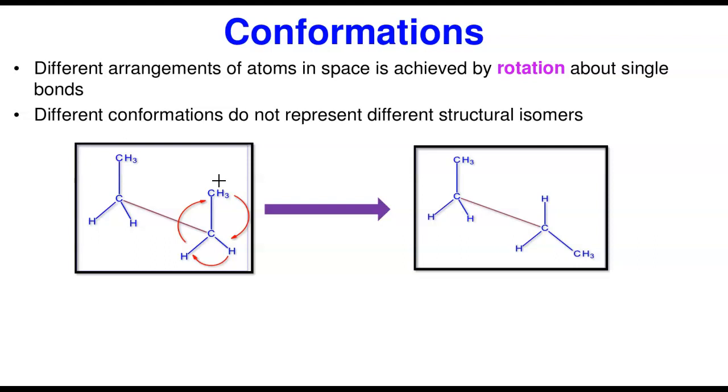Now, different conformations of alkane do not represent different structural isomers. It's the same thing. Look at what happens here. Now, this is a continuous chain. If I'm going to draw this now, it looks like an L. There's a carbon here, there's a carbon here, there's a carbon here, and there's a carbon here. This is a continuous chain. The same thing here. This one also looks like an L. There's a carbon here, a carbon here, a carbon here. So there's no difference between these 2. They represent the same compound.